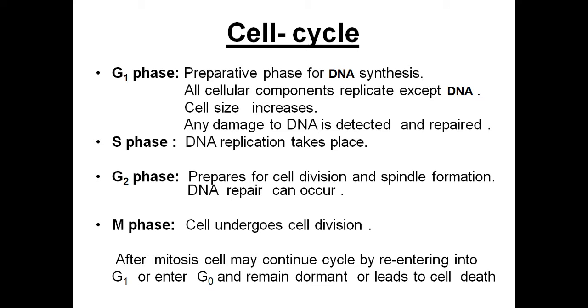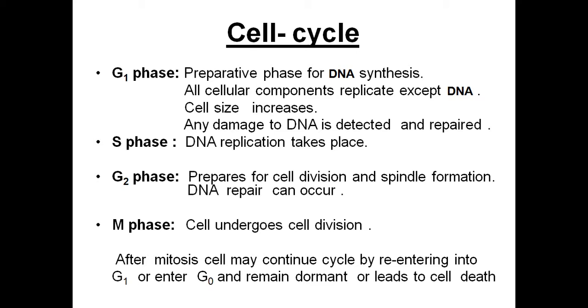Any damage to DNA is also detected in G1 phase and is repaired. Suppose the cell is having any mistakes in the DNA coding, that will be identified during this G1 phase and will be repaired. So if by chance any mutation has happened to that cell, the mutation or any damage to the DNA is repaired and it makes the DNA normal. All these processes will take place in G1 phase. Now, S phase is the synthetic phase where the DNA replication takes place. DNA replication takes place exactly during S phase.